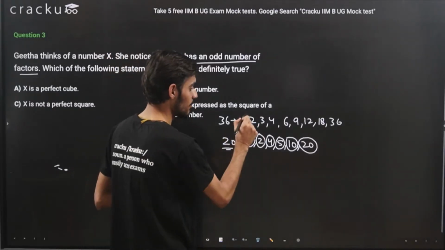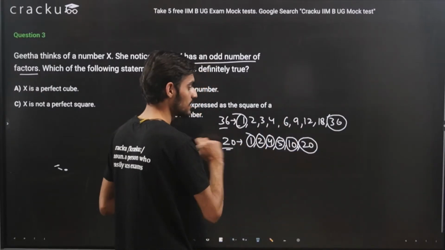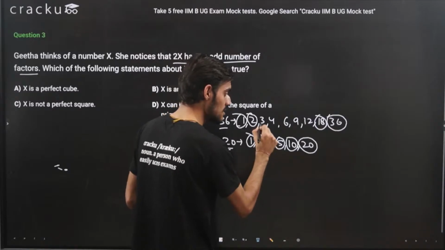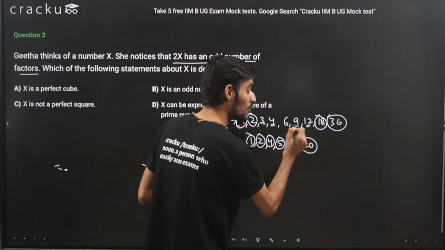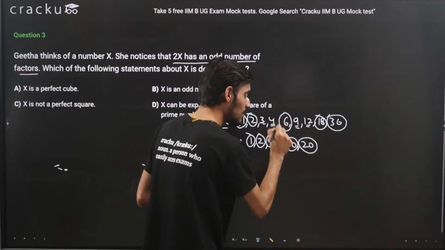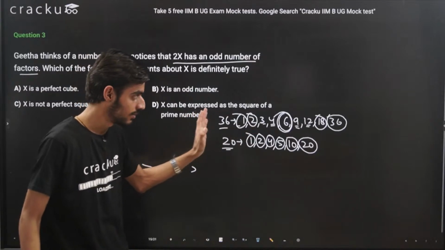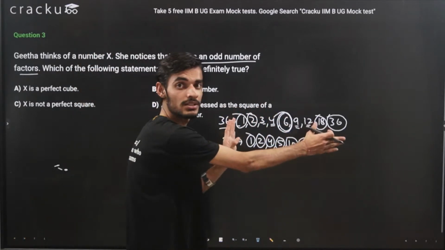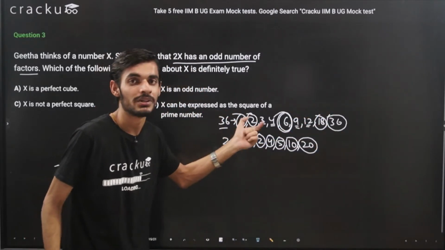But here notice that 1 multiplied by 36 will give us 36. 2 multiplied by 18 will also give us 36. Same for 3 and 12, same for 4 and 9. But we are not able to find the pair for 6, right? Because of which, apart from the pairs that we are getting, one number will be left. So these will be pairs, and these lie in the even number of terms because these are forming pairs.